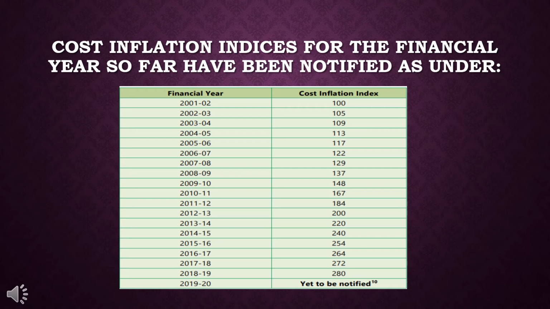For 2019-20, no cost inflation index has been notified yet, so there is no information regarding 2019-20. In a question they will not ask regarding 2019-20 as it is not notified till yet. So don't worry about what if a question says something about 2019-20. Don't worry at all, they will not be related to 2019-20.